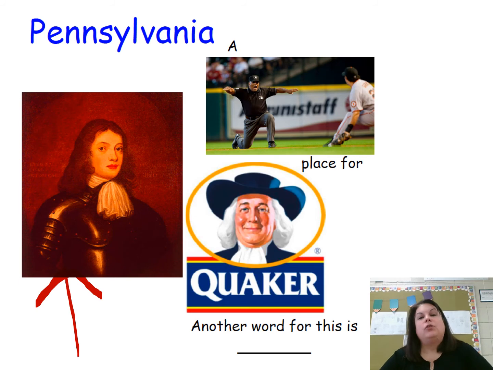And he wanted to create a place that would be a safe place for Quakers, because this is also a religious group that was being persecuted in England because their religious beliefs differed from those of the Church of England. So another word for a safe place is a haven. Pennsylvania was created to be a haven for Quakers.